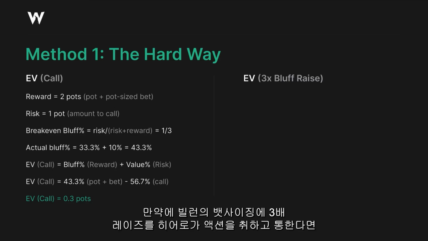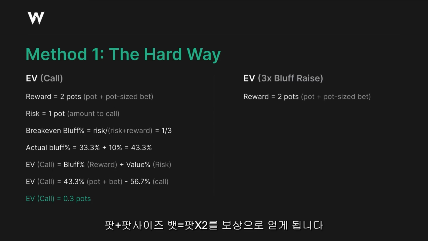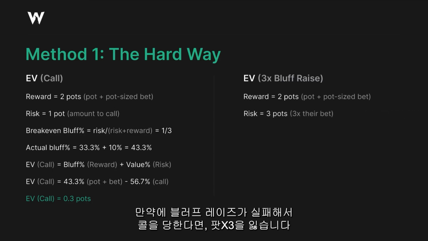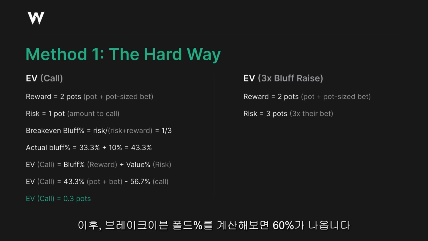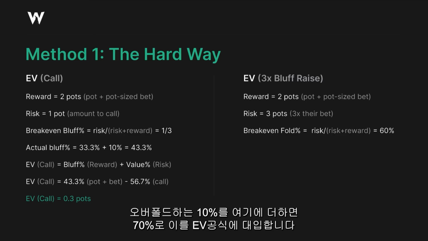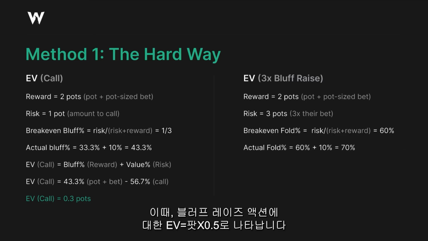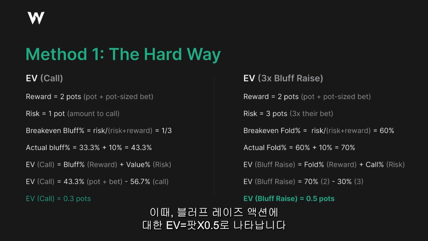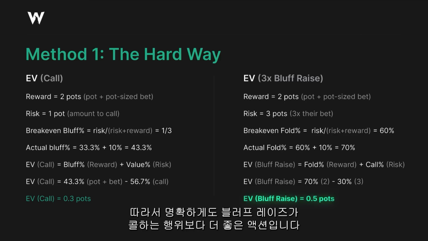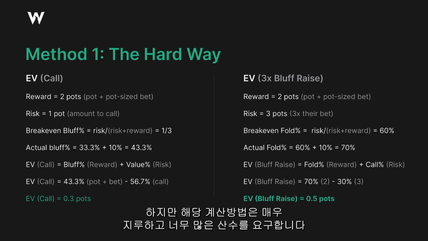If you raise 3 times the bet and you're successful, well, they've put in a pot-size bet, so you gain the pot plus their bet, 2 pots. If you're unsuccessful, if your bluff raise gets called, you lose 3 pots, 3 times the bet. Again, you can calculate the break-even fold percentage, add 10%, you get the actual fold percentage, plug all that into an expected value equation, and you can find that the EV of bluff raising is 0.5 pots. So obviously, bluff raising is better than calling, right? But this was pretty tedious. This is a lot of math.